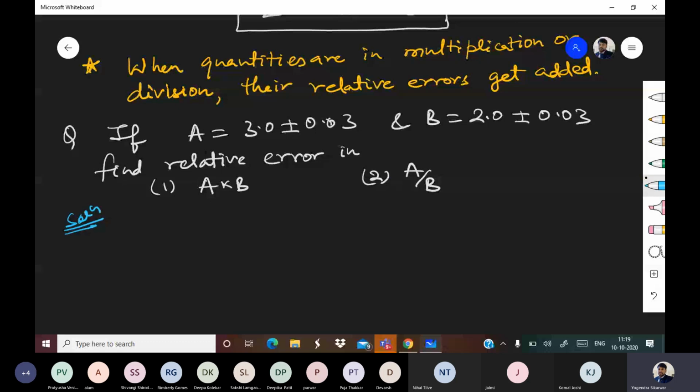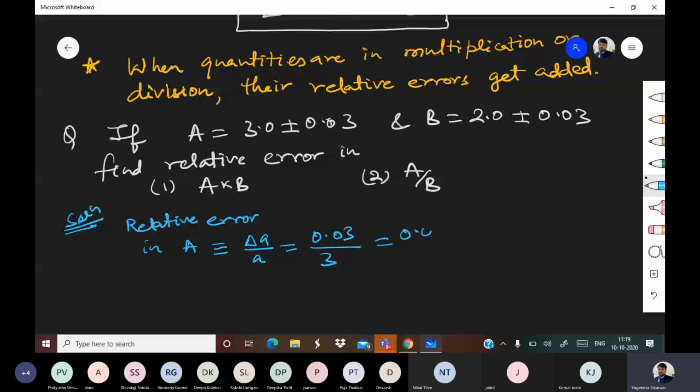Listen carefully, everyone. Relative error in A is equal to delta A by A, 0.03 upon 3, and that comes out to be 0.01.